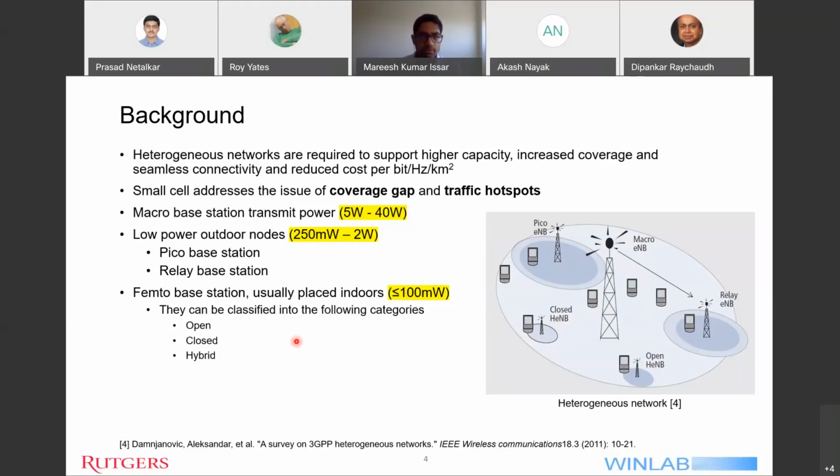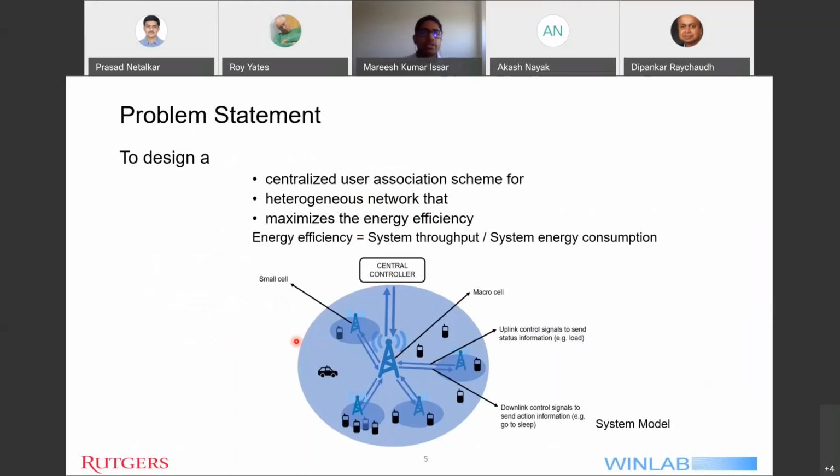So moving on, here is the problem statement which I want to tackle in this work. The problem statement is to design a centralized user association scheme for heterogeneous networks in order to maximize the energy efficiency. Here, I would like to mention the definition of energy efficiency as well.